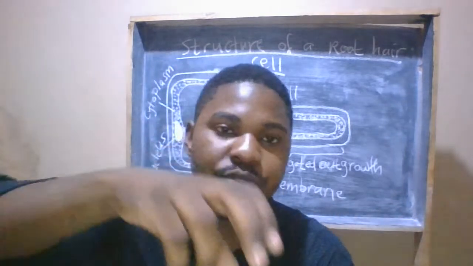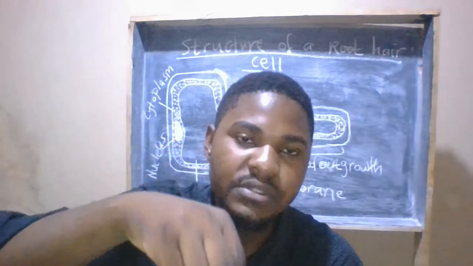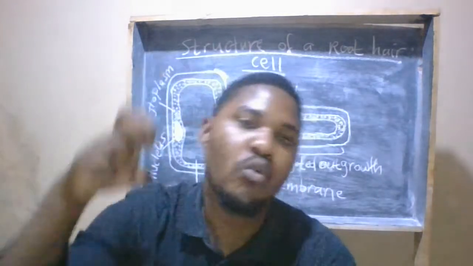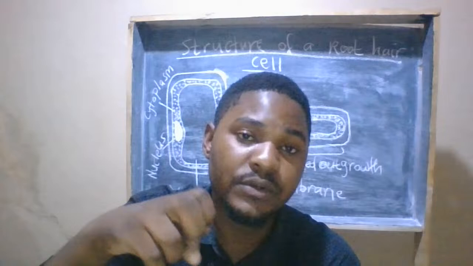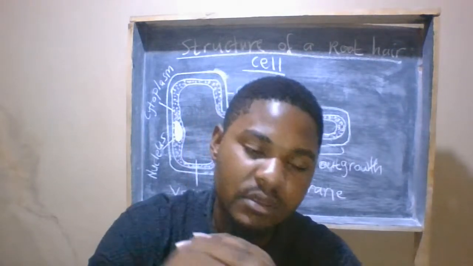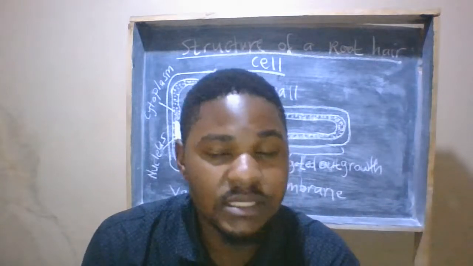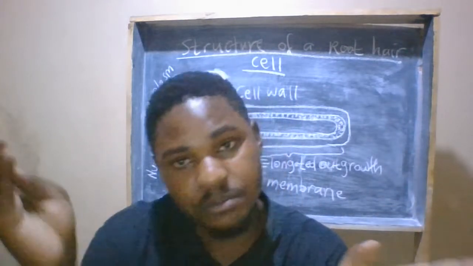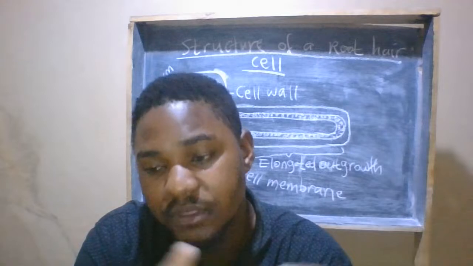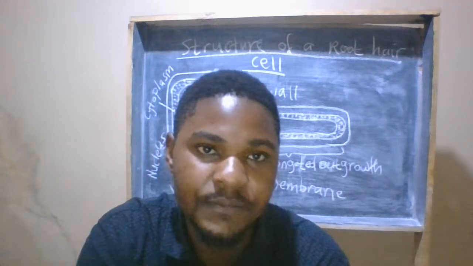That suction force enables the pull of water and mineral salts within the xylem from the point where osmotic pressure is occurring up the plant to the parts where the water and mineral salts are needed.